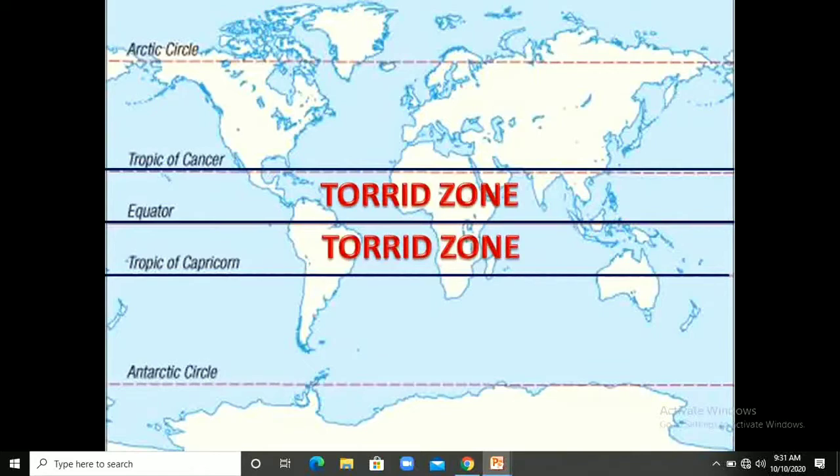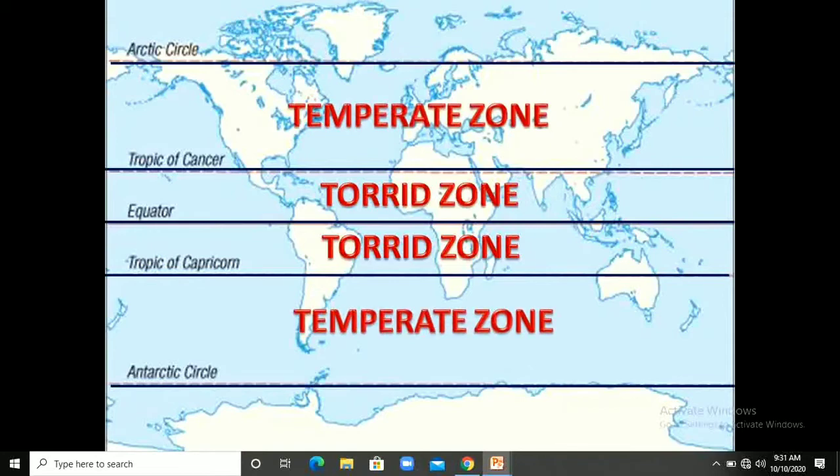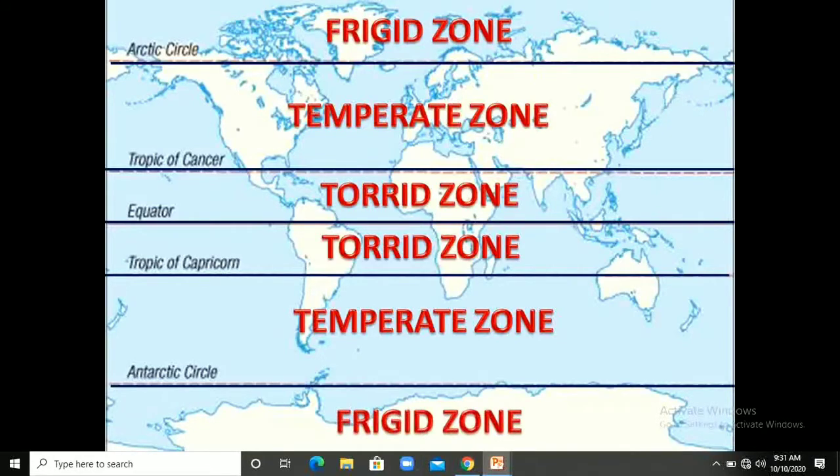I think you have already done this in heat zones, right? And above the Tropic of Cancer lies the Arctic Circle, and below the Tropic of Capricorn lies the Antarctic Circle, right? And the area between the Tropic of Cancer and the Arctic Circle, and the area between the Tropic of Capricorn and the Antarctic Circle, is known as the temperate zone. And above the Arctic Circle and below the Antarctic Circle lies the area called the frigid zone. I hope these zones are clear to you.